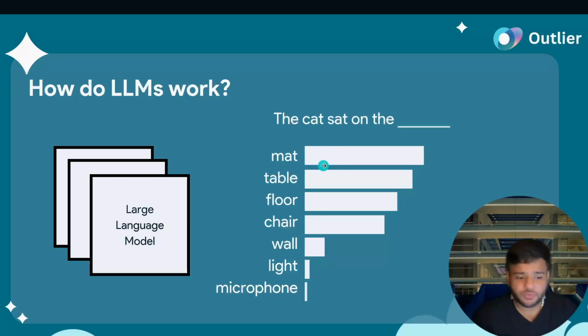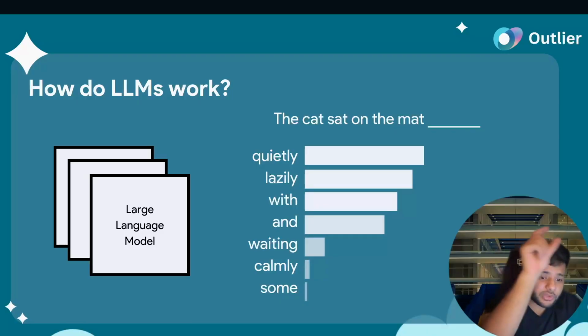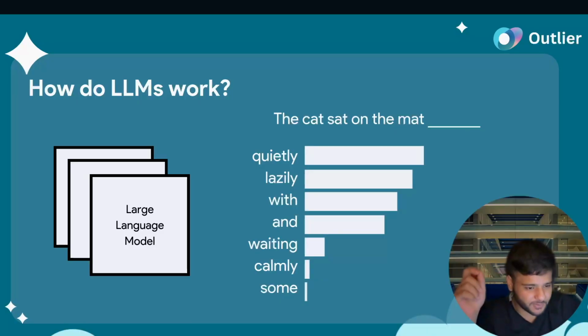Now, in order to choose which word comes next, sometimes these models might choose the most probable word, which is Mac. Sometimes they may choose the second most probable word. Sometimes, based on their internal algorithms, they could choose from one of the top 5 most probable words. So let's say this model chooses the most probable word here, which is mad. Now the model essentially adds this word to the original sentence, and then it uses the same probability scores to predict the next word. And this is how models are able to create entire sentences, entire paragraphs.